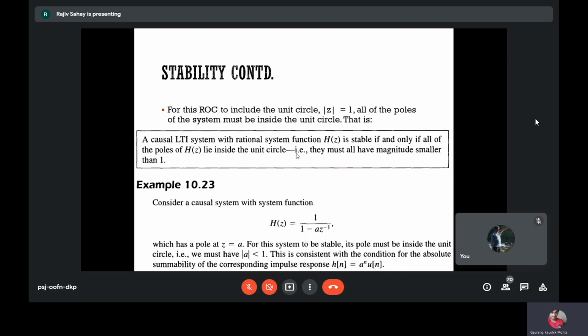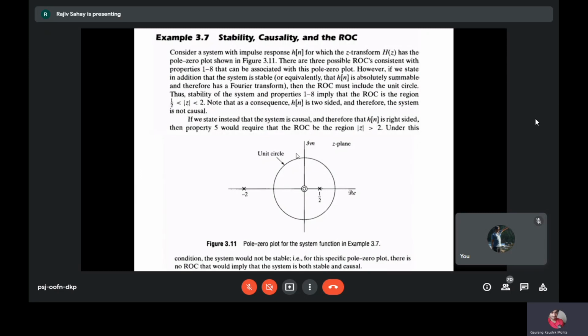So we had looked at these small examples. This is another example that I've taken from Oppenheim and Schafer. It has all the concepts of stability and causality, so let us think about some pole zero distributions, and let us think about the ROC and whether the conditions of stability and causality are satisfied for different ROCs or not. I think all of you are able to see this slide. This is a nice example. Yes, everyone is able to see? Yes, sir. So let us look at this example.